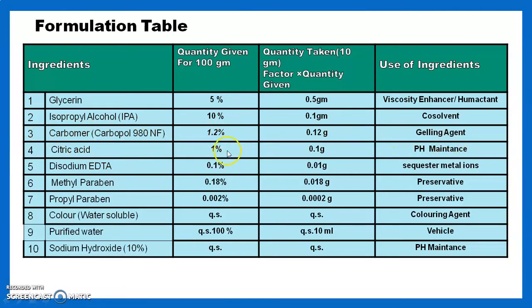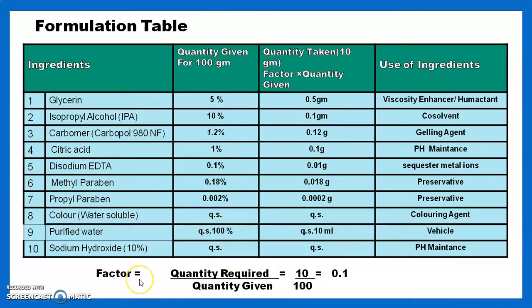Carbomer is used as a gelling agent, isopropyl alcohol is used as a co-solvent, glycerin is used as a viscosity enhancer or humectant. Then citric acid 1%, which is used for pH maintenance, disodium EDTA 0.1% as a sequestering agent for metal ions, methyl paraben and propyl paraben as preservatives. We use a water soluble color, purified water quantity sufficient to make the final content, and sodium hydroxide, used in a quantity sufficient manner for maintaining the pH.